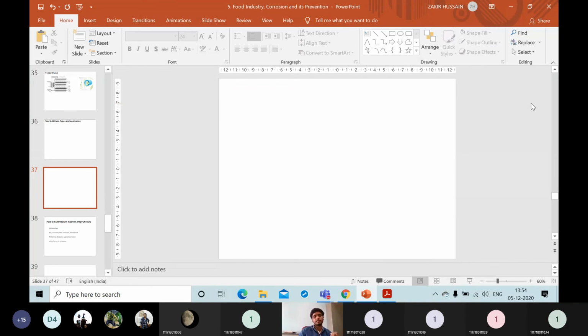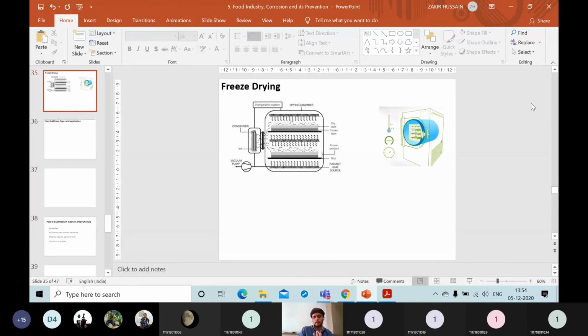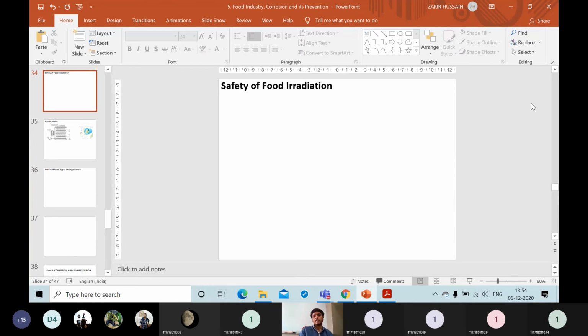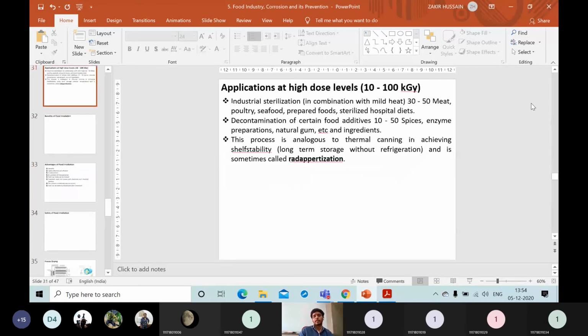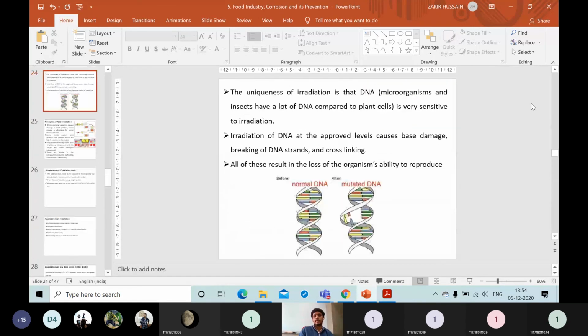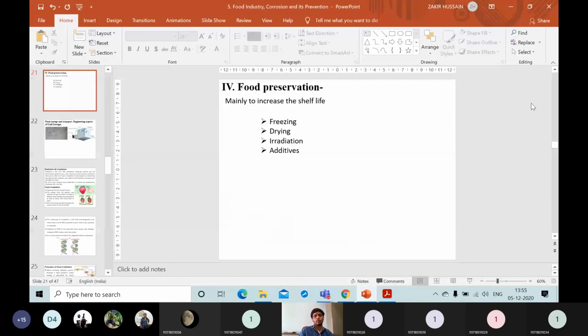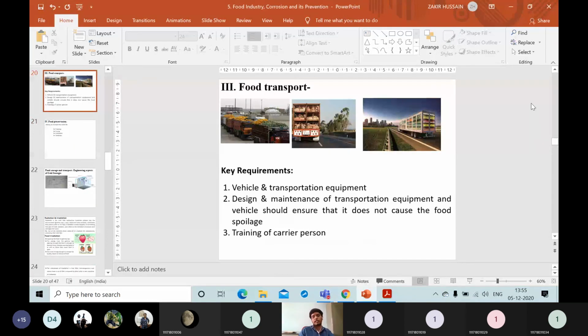Operations means food processing, food storage, food transport, and food preservation. All these four operations you have to discuss in detail for this question. Then engineering aspects of the cold storage, you have to draw that figure and discuss about that one. Then freeze drying. What is freeze drying? How will the freeze drying take place? You have to draw this figure and explain that one. Then irradiation.